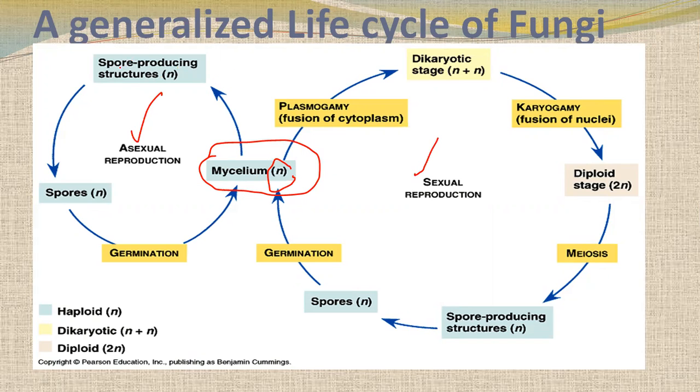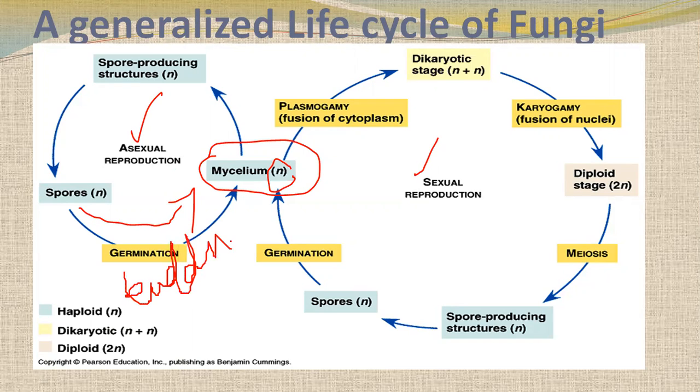They produce spores, which are spread via water, air or insects. They germinate and form mycelium again, all haploid and similar in structure. They can also reproduce asexually by budding.